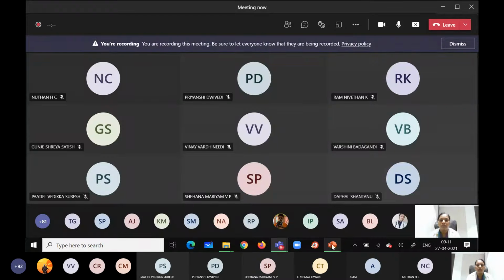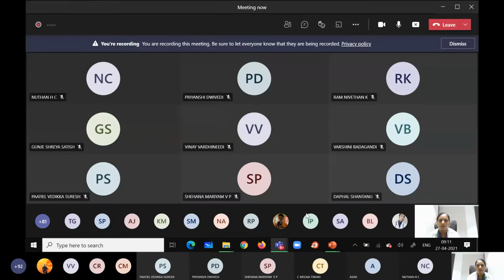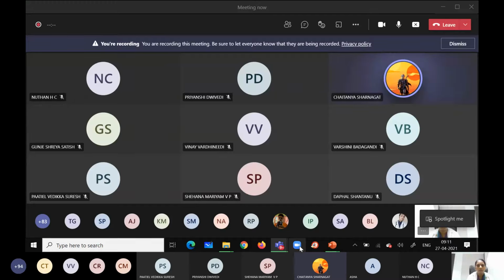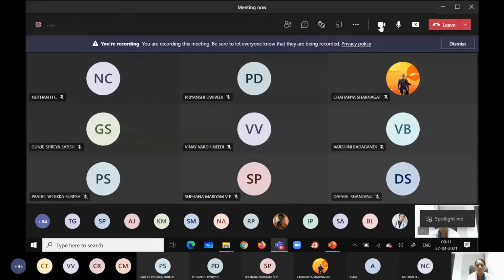Right. So we have two types of blood flow, the laminar blood flow and the turbulent blood flow. The laminar blood flow is also called what? Streamline flow, ma'am. Yes, very good. Laminar blood flow is also known as streamline blood flow.